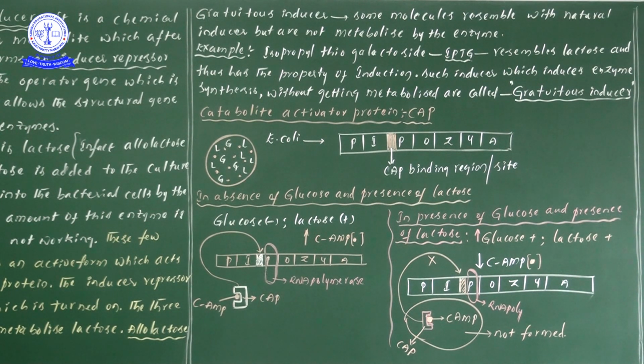Now, two types of sugar components are there. Suppose E. coli is kept in a medium that consists of two types of sugar compounds, for example glucose and lactose. In this case, E. coli absorbs only glucose first. Unless the glucose is completed, lactose will not be consumed by the E. coli. First of all, glucose levels must be depleted, and only then E. coli absorbs the lactose.